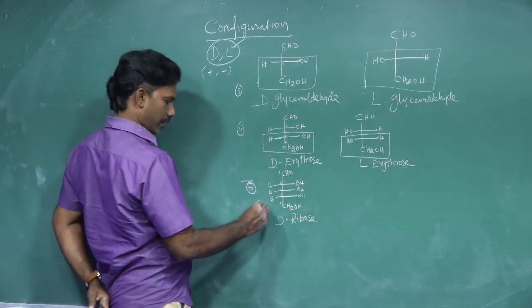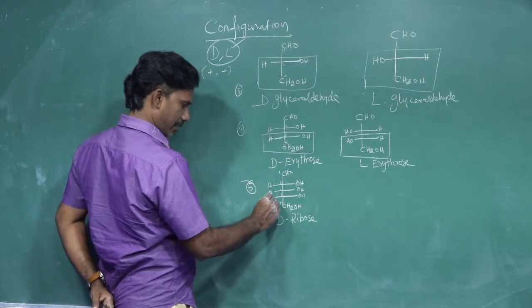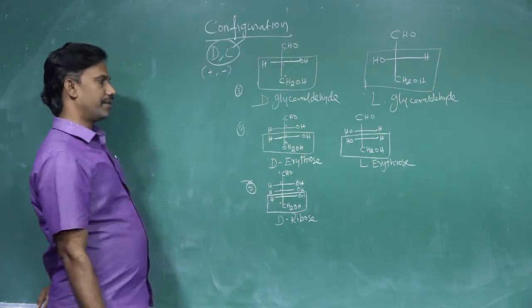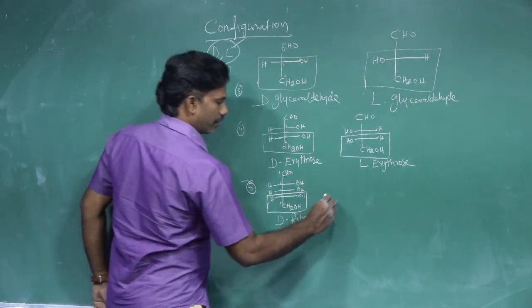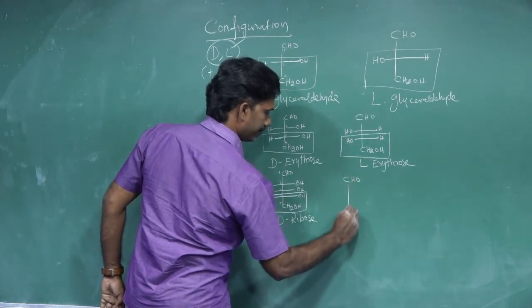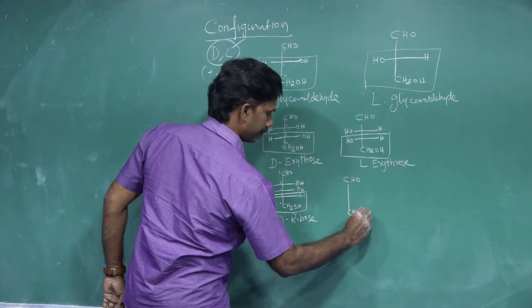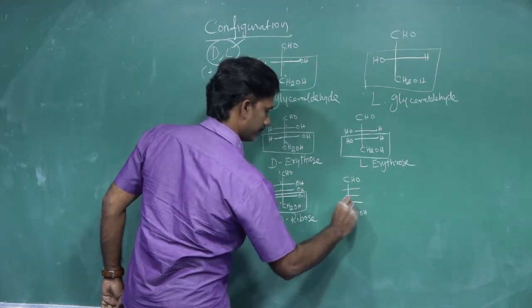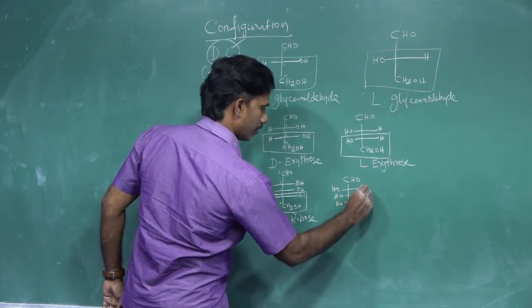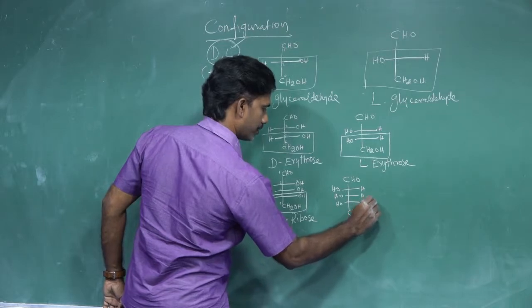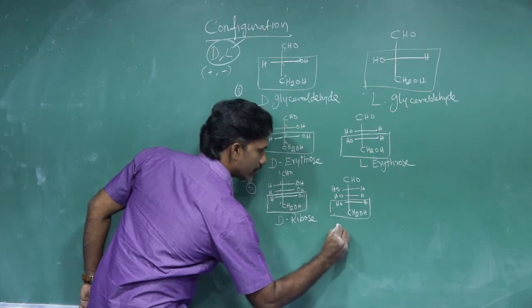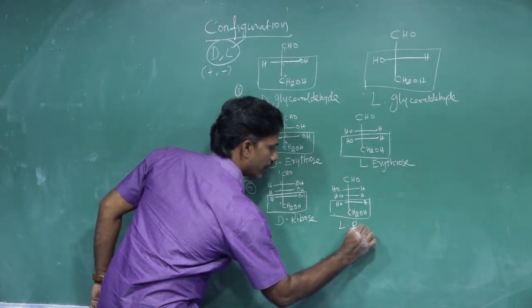Then how will it be? See, look at why it is called D. See, this is a configuration you are finding here. The same configuration. This is D-glyceraldehyde. Likewise, if you want to draw the L, OH, OH, OH, H, H, H. Okay, and look at this. This is L-ribose.